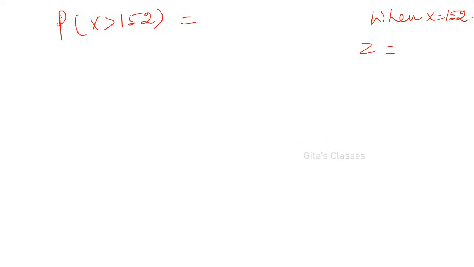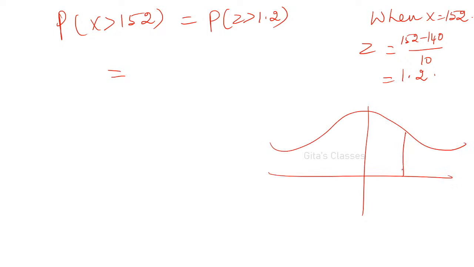Now x greater than 152. Z greater than 1.2. Yes. Very good. So z is 152 minus 140, divided by 10. That is 1.2. So this is P of z greater than 1.2. Yes. So this is equal to now, z is equal to 1.2. Directly, which one will you use now? Uma will tell now immediately. She likes this. PQR. She is thorough with that. PQR.